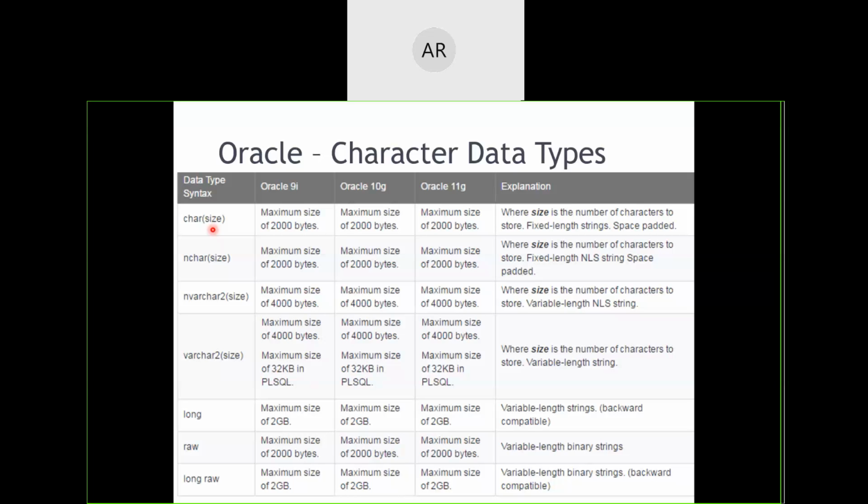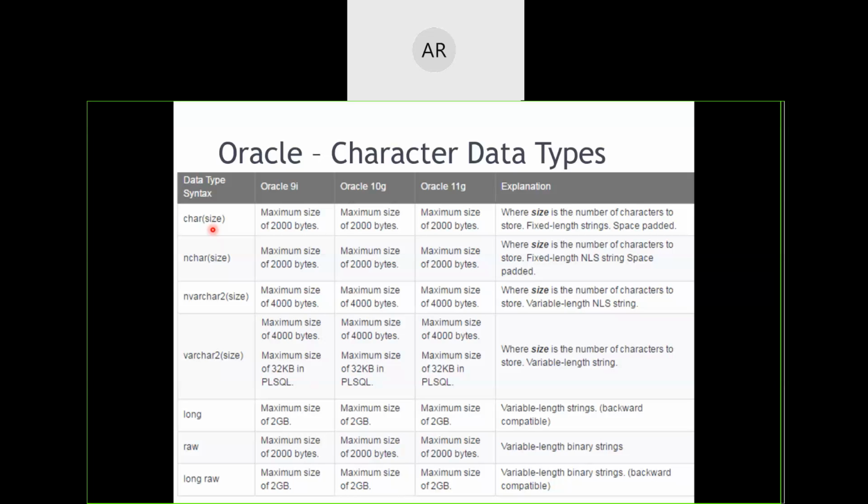So I can assign to it ABC or XYZ or WX, something like that. But I cannot assign more than 3 characters, for example ABCD cannot be assigned to that variable.